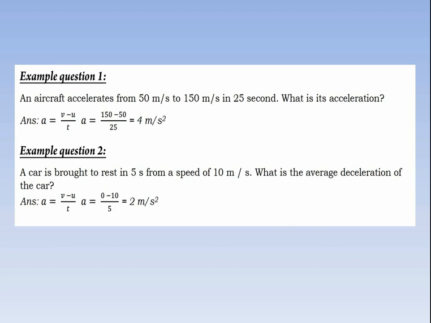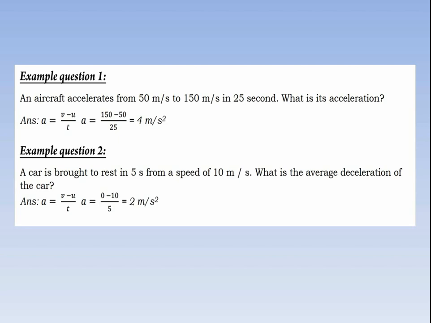When we have to find acceleration, we have two velocities. The first velocity is called u and the second velocity is called v. Change in velocity means difference of velocities. 150 is v and u is 50 meter per second, and the time is 25 seconds.